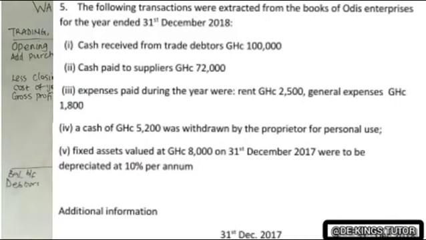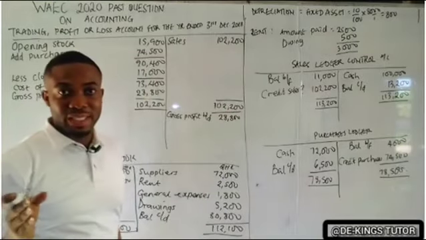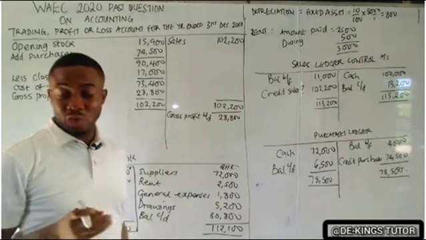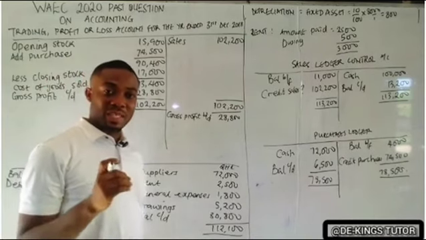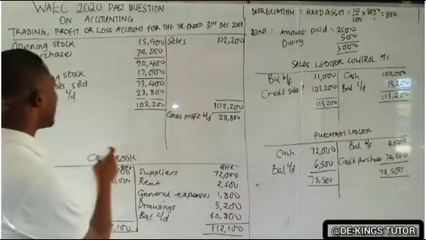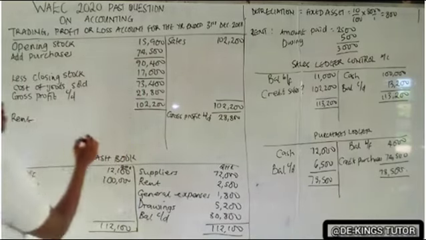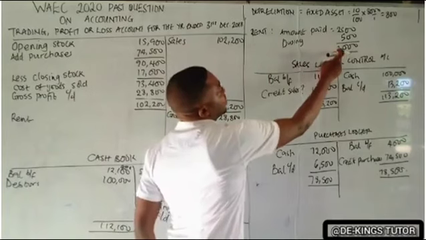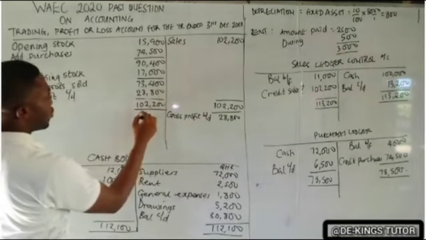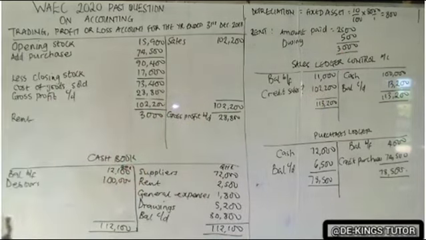And take note, look at the date. We are not dealing with 2017, but 2018. That was what they asked us to be fair. That's why I said date is very significant in accounting. So we are taking rent. Remember, we did adjustment for rent. Look at the adjustment we did. That's 3,000. So that is what we posted here. 3,000. The next one is our general expenses.